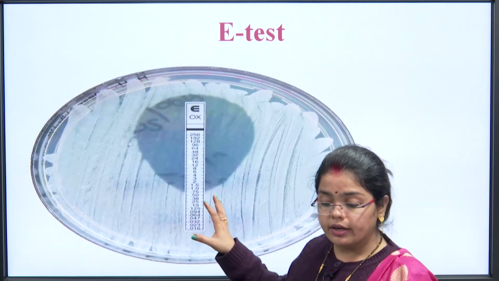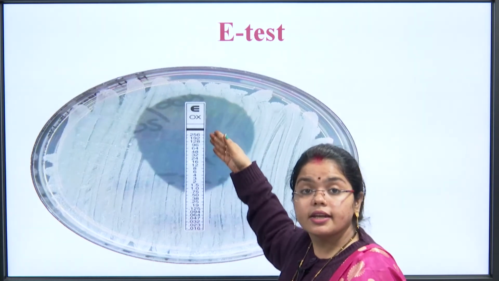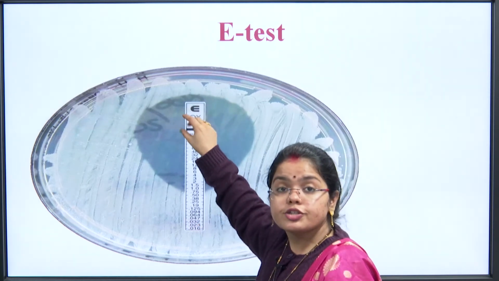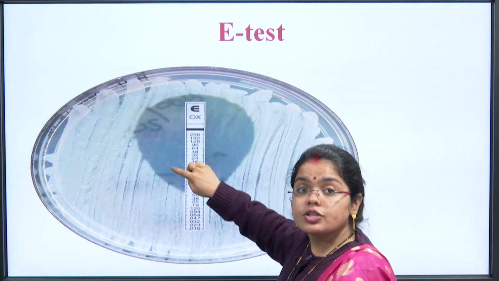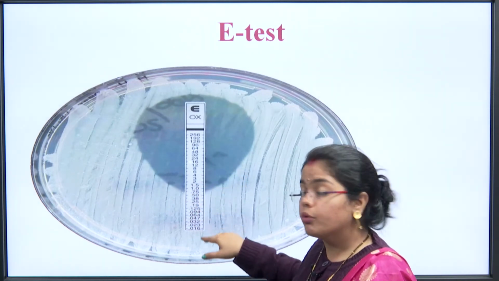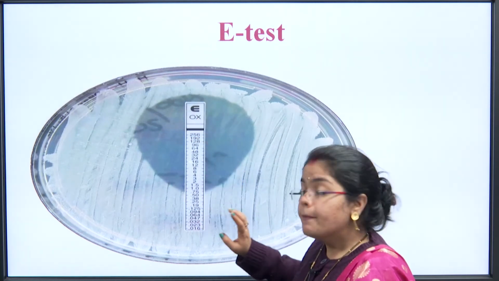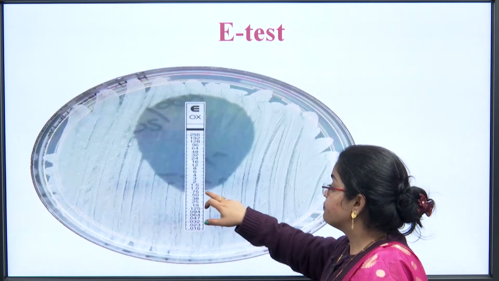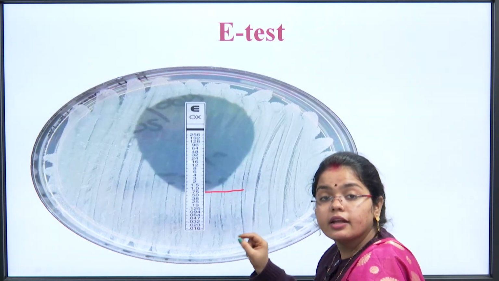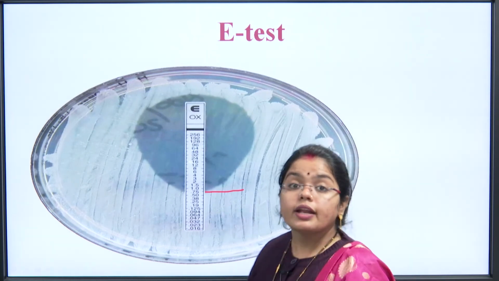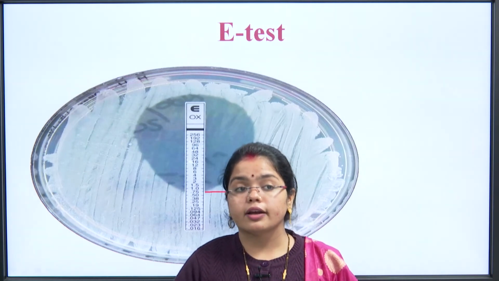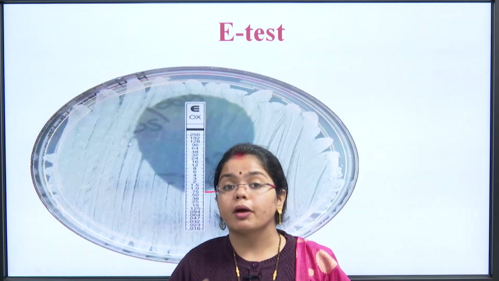You can see it more clearly. As the numbering is clear, this is the microgram per milliliter concentration, fine. Then what is happening? More concentration, more clear area, less concentration, less clear area. As the concentration is dropping down, the clear area is dropping down. So, a leaf like pattern is formed. Moreover, you can see here that the point at which the line has ended, we can read it clearly. So, we can actually define the exact concentration of the antibiotic that was able to clear the microbes from there.